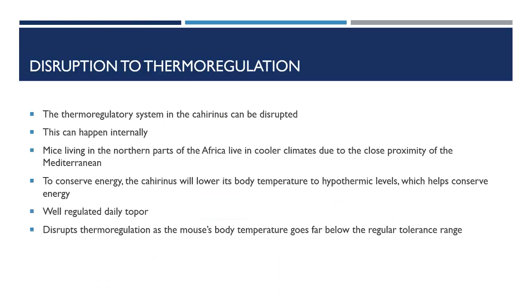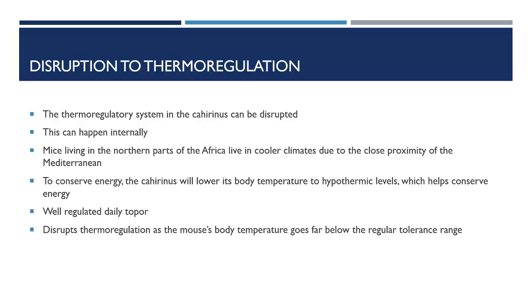The thermoregulatory system of the cahirinus can be disrupted, meaning that it will not function as it should. This can happen because of internal conditions. Mice that live in the far northern parts of Africa experience cooler climates due to the closeness of the Mediterranean. To conserve energy, the cahirinus will lower its body temperature to hypothermic levels, which helps to conserve energy as respiration becomes limited.